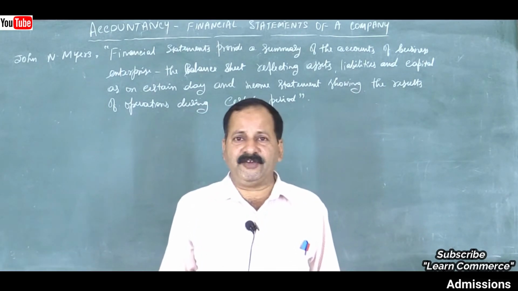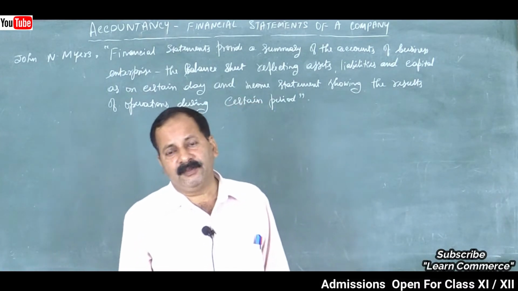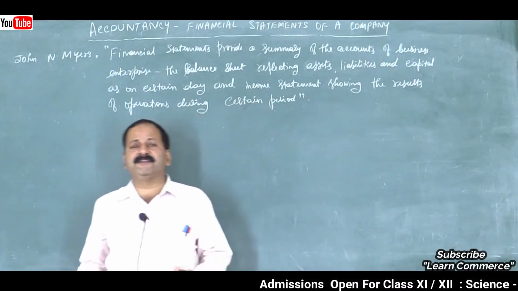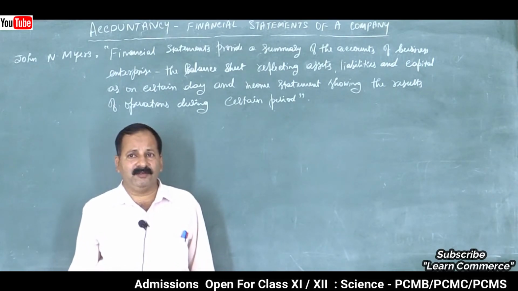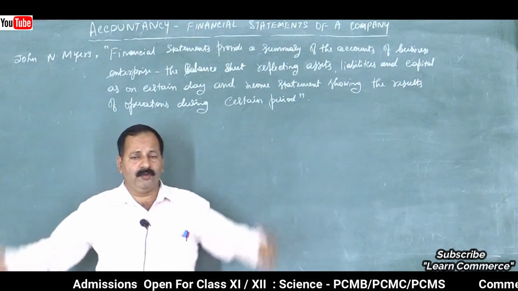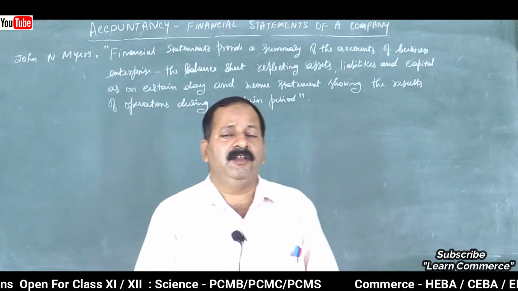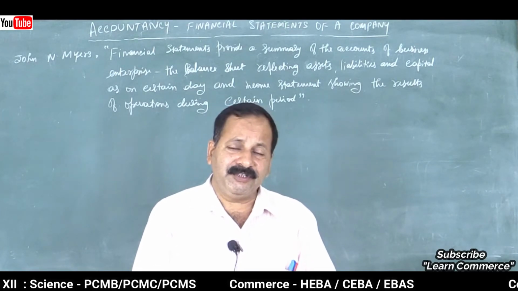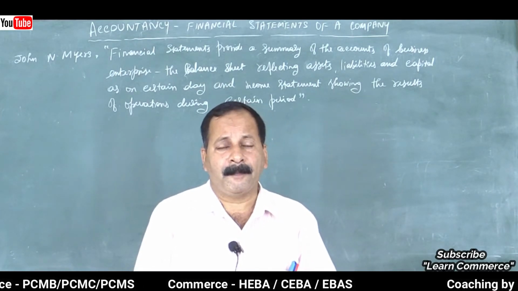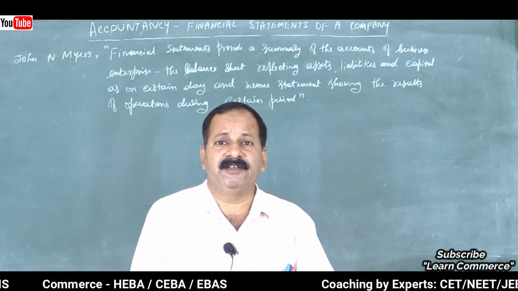Then profit earned or losses suffered, and the expenses made by us, the assets we have and the liabilities we owe. All these will be reflected in the financial statements, because financial statements are to be submitted to the registrar of companies and to all the shareholders, isn't it?